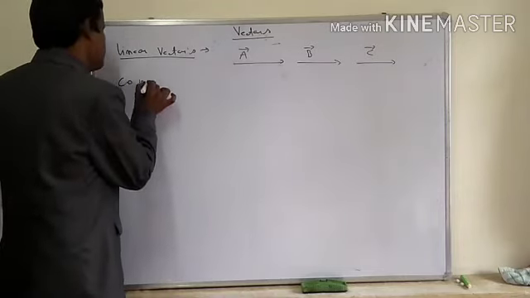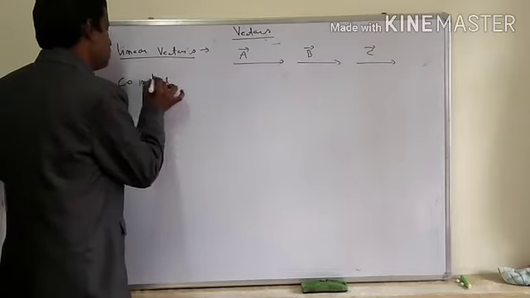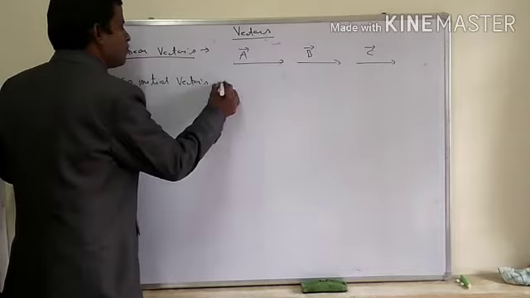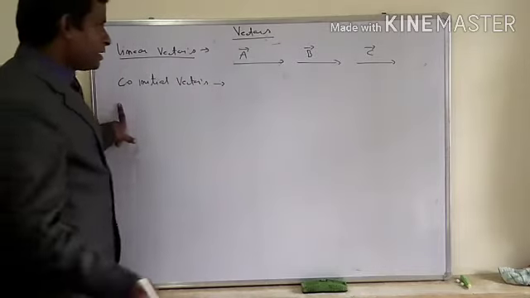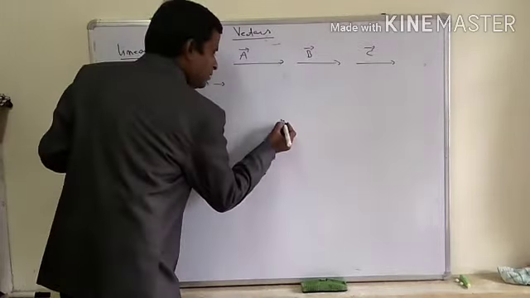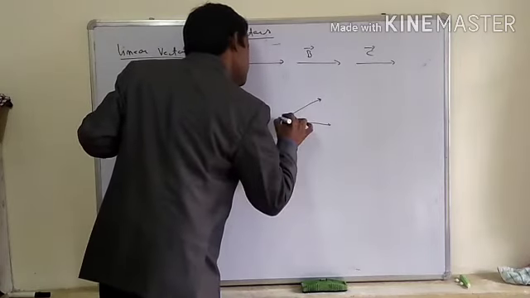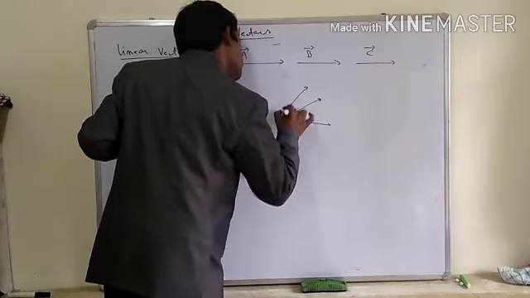Next is co-initial vectors. If vectors are starting from a common point, then all the vectors will be called co-initial.